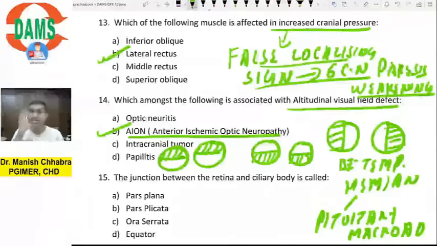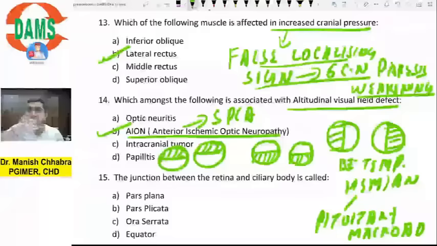What happens is, there is optic nerve head which is supplied by short posterior ciliary artery branches. If there is ischemia of the head of the optic nerve, optic nerve fibers start to die, and if there is first damage to the inferior neuroretinal rim, so you know inferior neuroretinal rim contains the fibers from the inferior retina, and inferior retina interprets the superior visual field, so superior visual field of the patient will be lost.